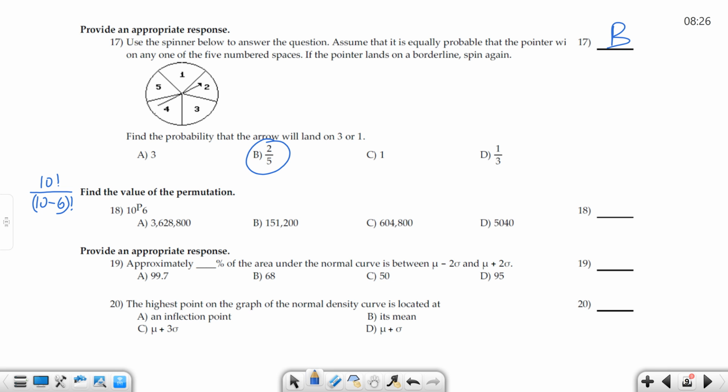So this becomes 10 factorial over 4 factorial. This is what the calculator is doing. So then you have 10 times 9 times 8 times 7 times 6 times 5 times 4 factorial. Those divide out. So 10 times 9 times 8 times 7 times 6 times 5 is 151,200, and B is what it is here.